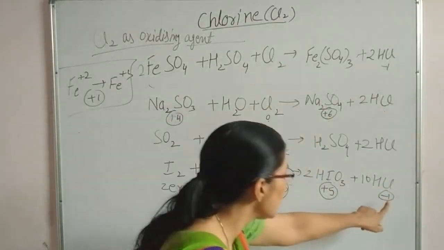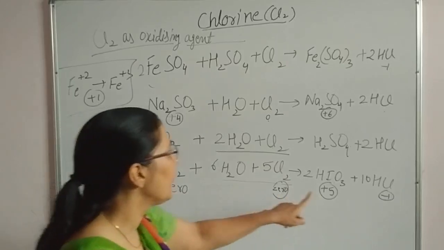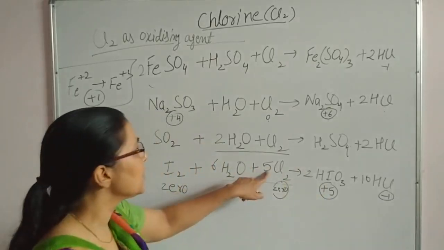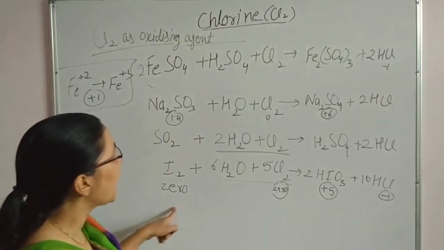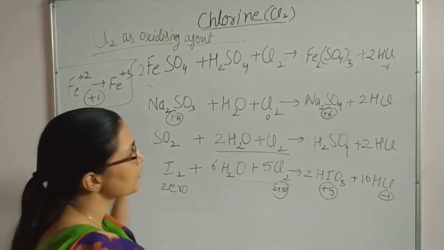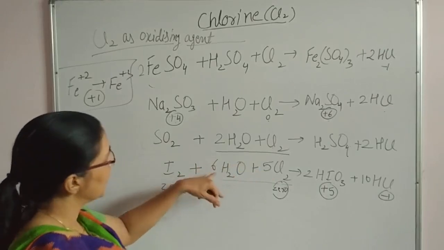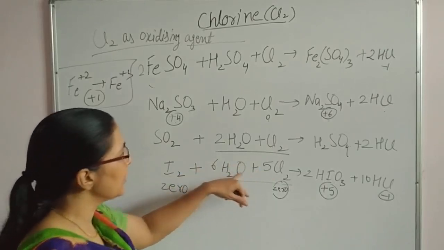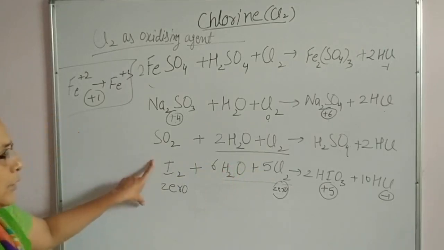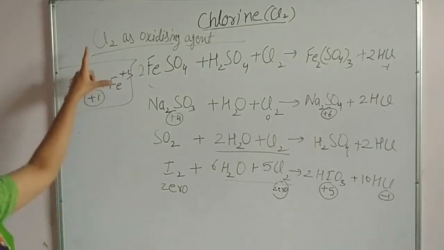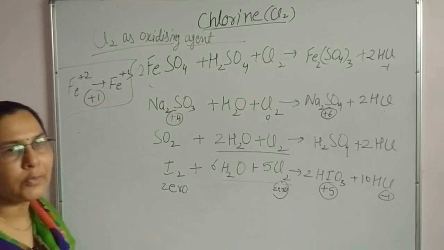Here 1 oxidation number change, and here 0 to 5, 10 oxidation number is changed. So if you apply the cross multiplication method, then 5 is here. Then for the rest of the balancing, for balancing of oxygen you can add H2O or H+, then you can do the balancing part. So that's all about the reactions of chlorine gas.